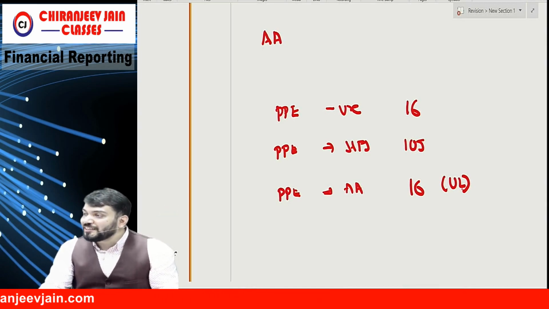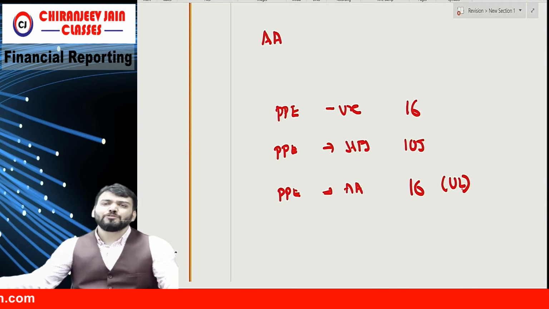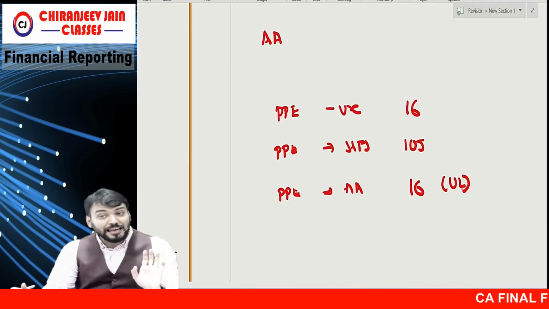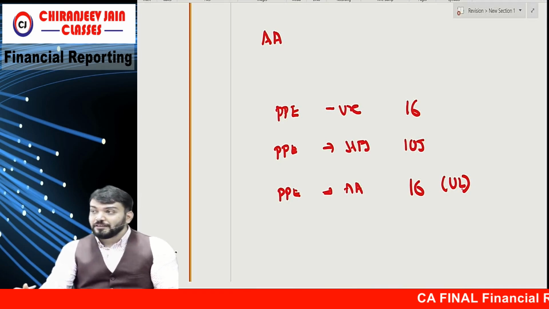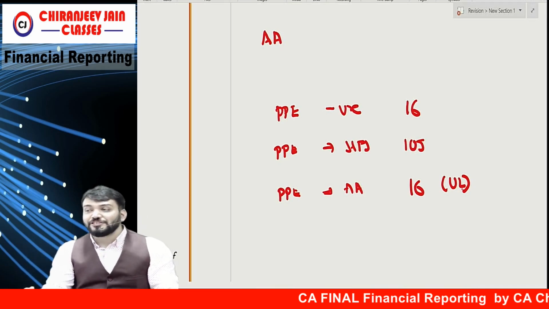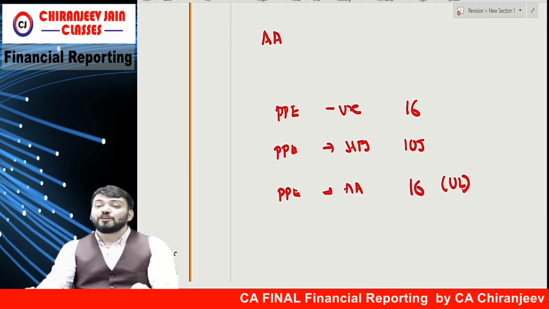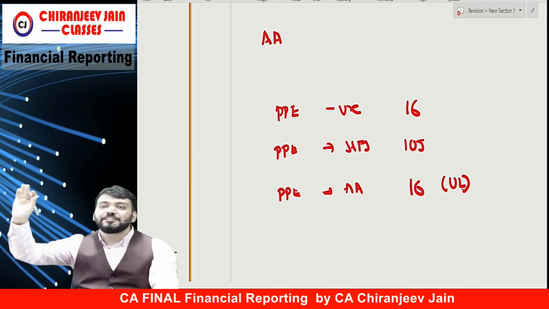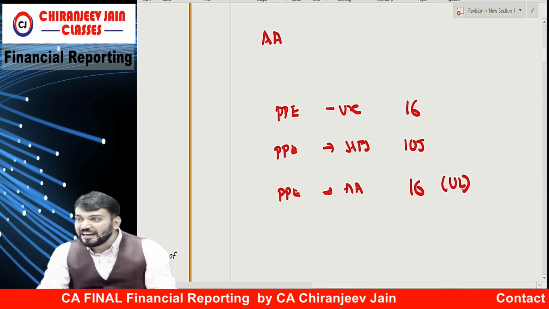It can be used for some other purpose. We don't know what the use is, we don't know when we will use it. Correct. But right now it has been abandoned. It means even though it is abandoned, depreciation will not cease. Depreciation will cease only when it is classified as held for sale or it is de-recognized, whichever is earlier.